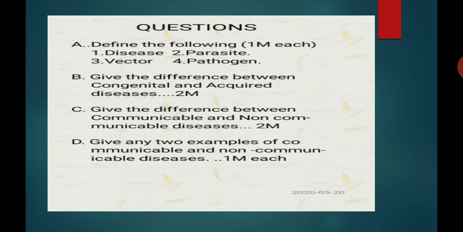All such types of questions may be asked for 1 mark. Second question, give the difference between congenital diseases and acquired diseases. It may be asked for 2 marks, so at least 4 points are required. Next question, give the difference between communicable diseases and non-communicable diseases. Again a 2 marks question, and give any 2 examples of communicable and non-communicable diseases. Such types of questions may be asked depending on this topic.